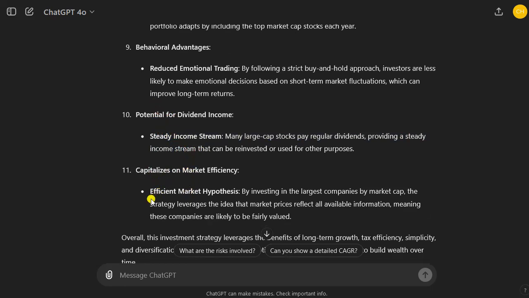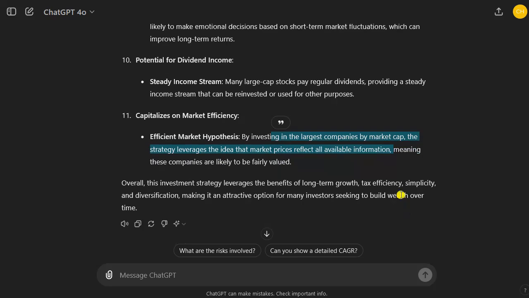It also says we capitalize on market efficiency by investing in the largest companies by market cap. The strategy leverages the idea that market prices reflect all available information. I don't think this is very relevant. I don't think the markets are efficient. Okay, so I think it's a good strategy.